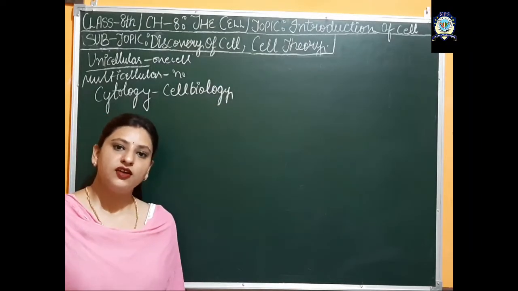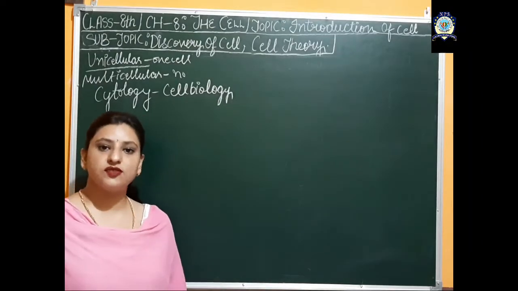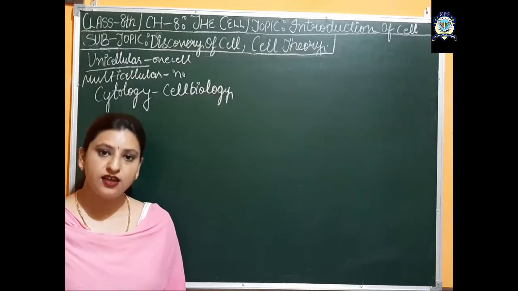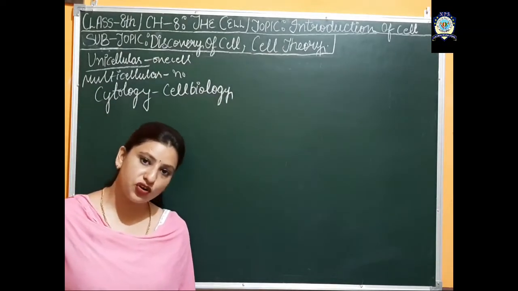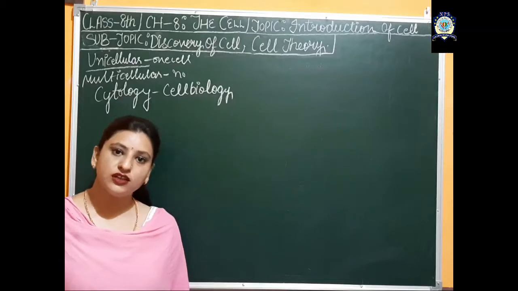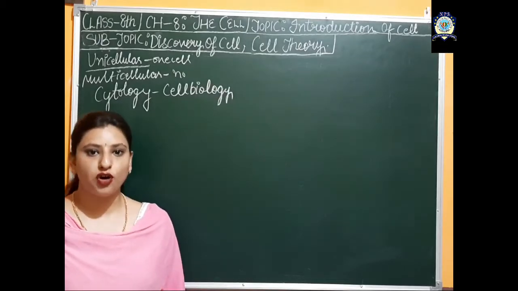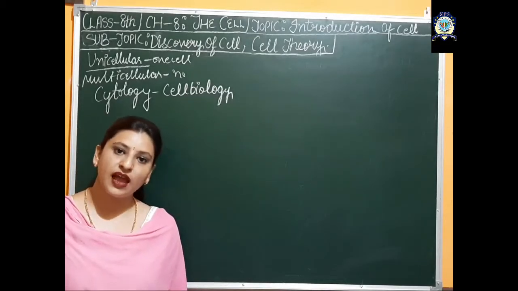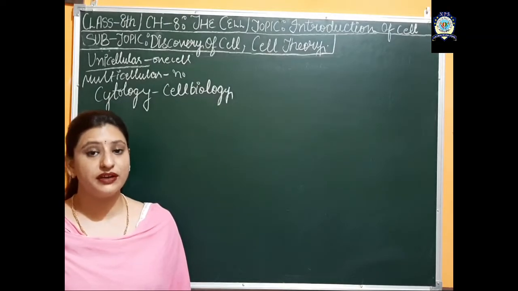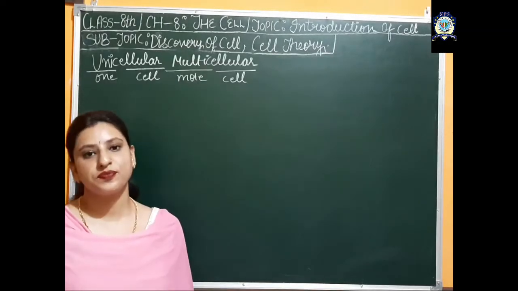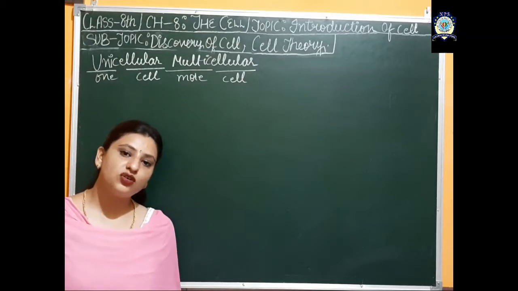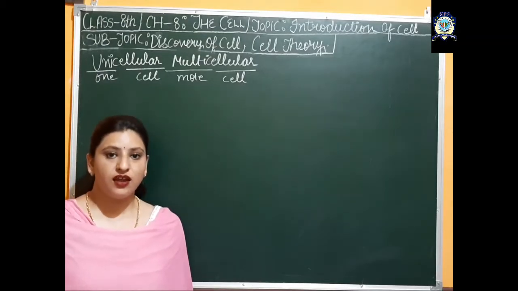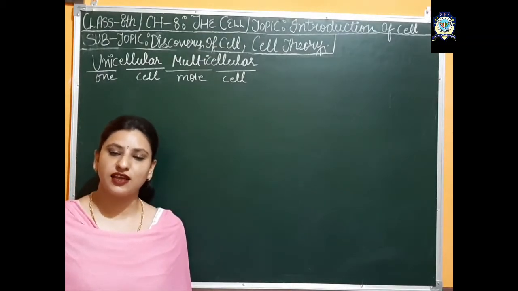So we came to the fact that the cell is the basic structural and functional unit of life. Also, cells are capable of forming new cells in the body, and they are also capable of independent existence.